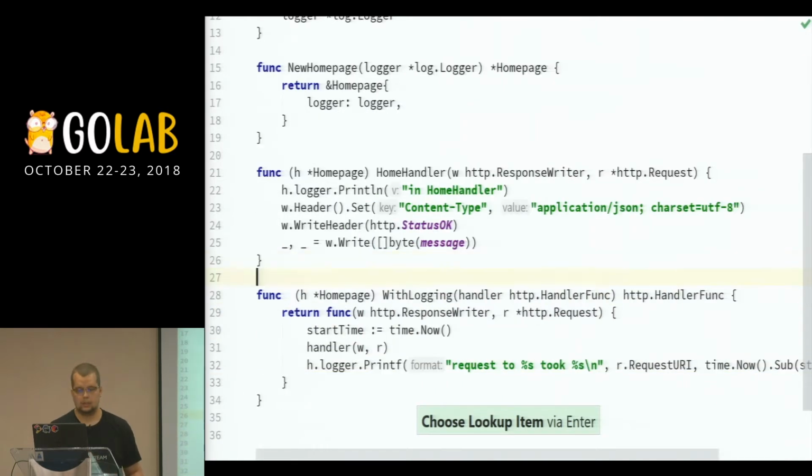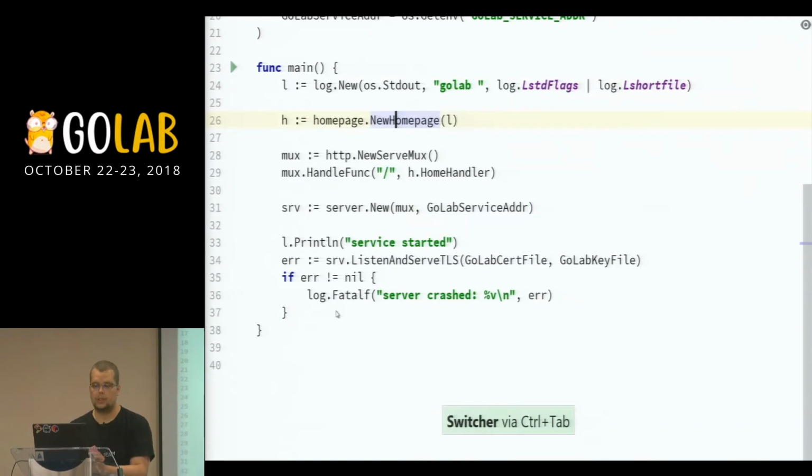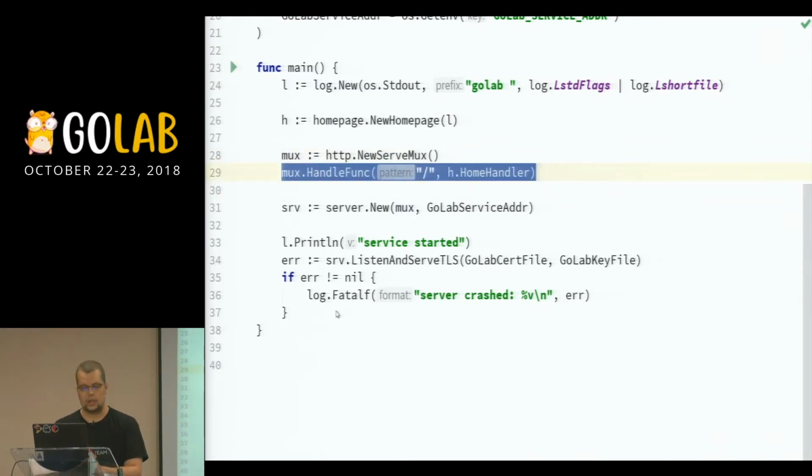So I can basically have something like this available. I'm taking the time of the request when it starts, running the handler, and printing the time at the end. And it's all nice and shiny, but it means that I have to go back to my main function and change how I do things here. And one thing that I learned is that I don't like this.